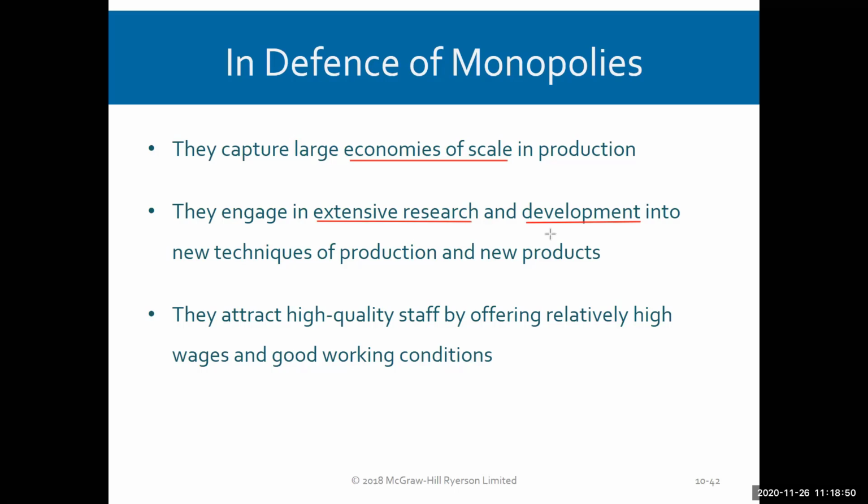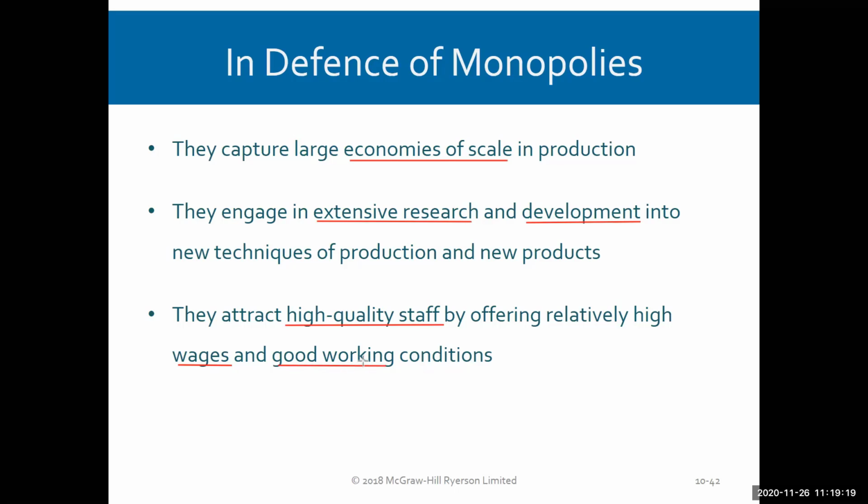The overall observation is that they engage in research and development for the betterment of society because they exist as monopolists and have these extra profits. And the last thing, which is really good news for smart SAIT students, is they can attract high quality staff because they offer high wages, good working conditions, good locations, good hours, maybe flexible hours, things like that.